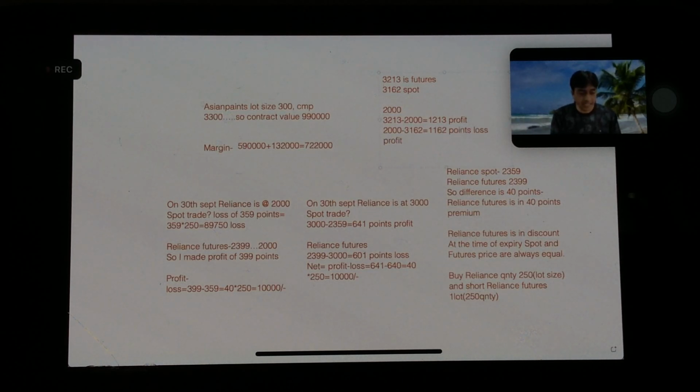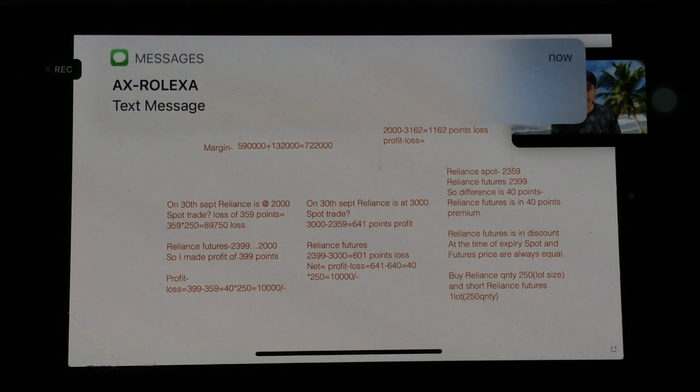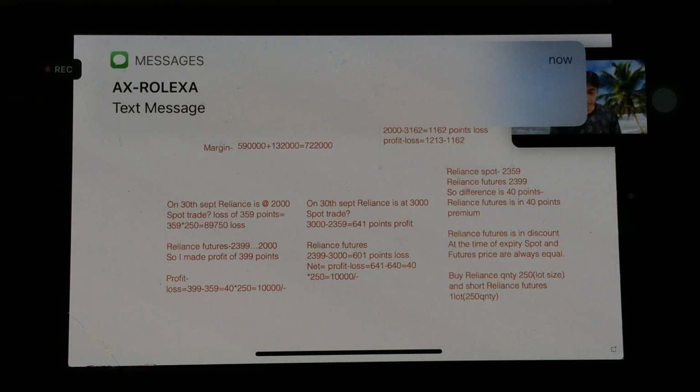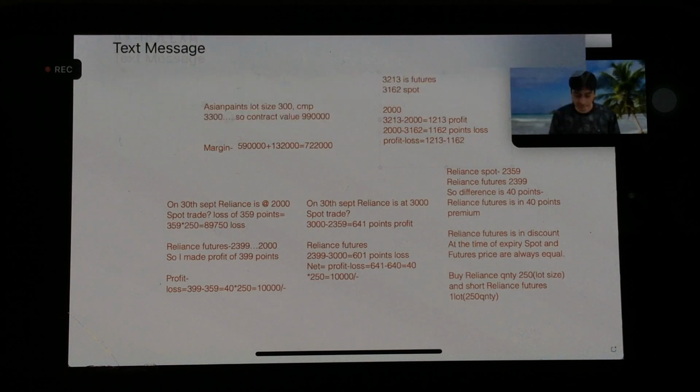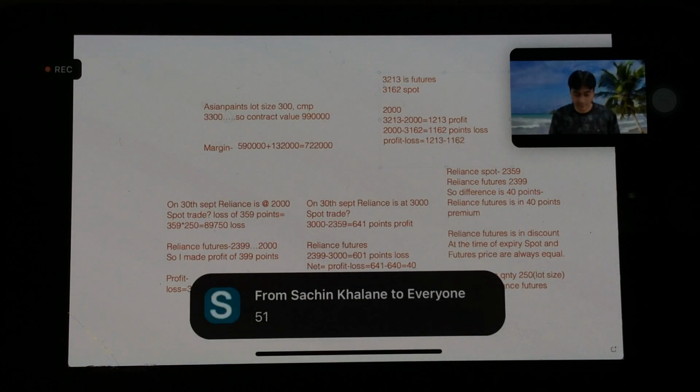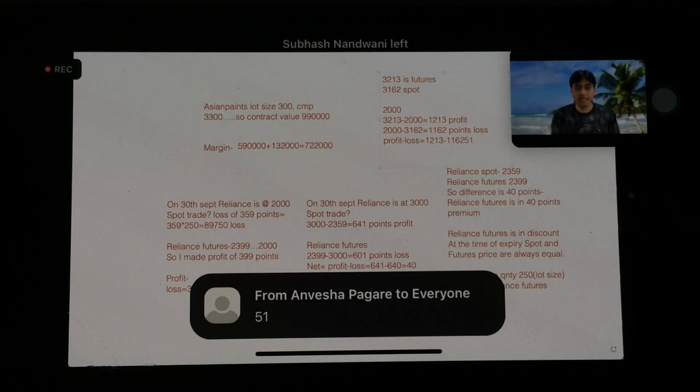So our net is profit minus loss, that is equal to 1213 minus 1162. That will be 51 points, right?